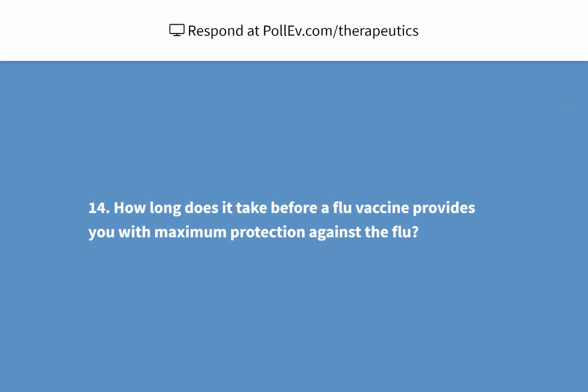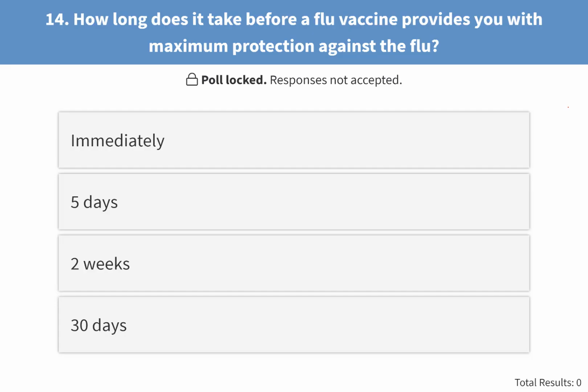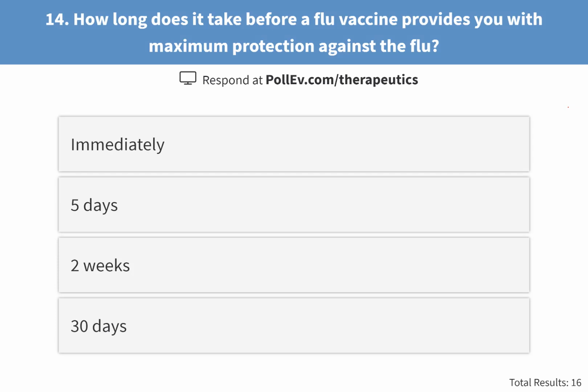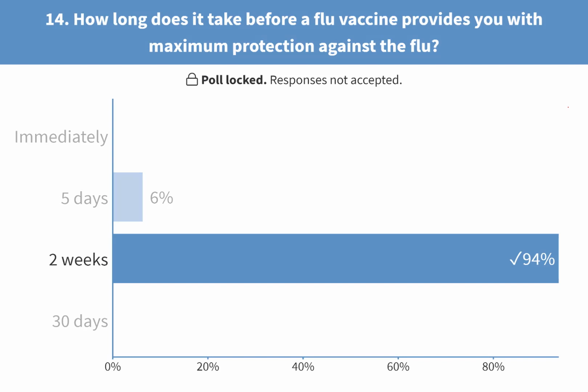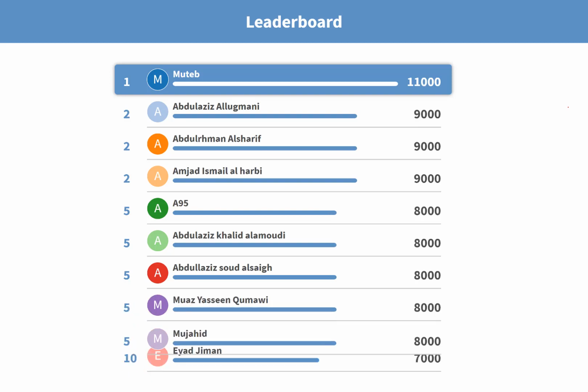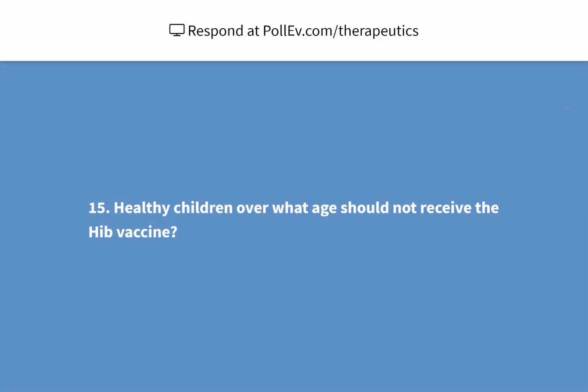Question 14. How long does it take before a flu vaccine provides you with maximum protection against the flu virus? Immediately, 5 days, 2 weeks, or 30 days? Okay, it's 2 weeks. Question 15.